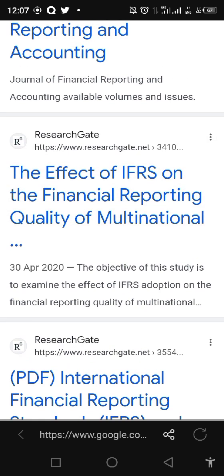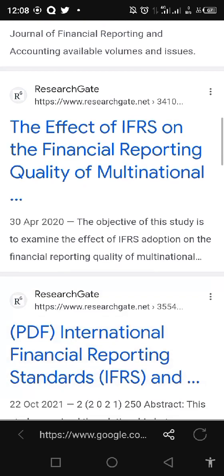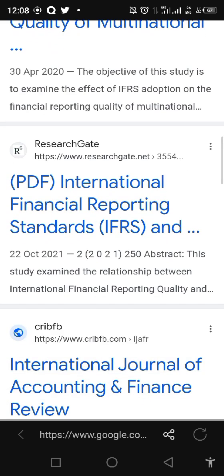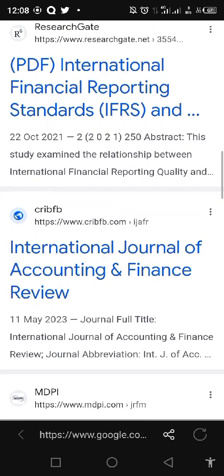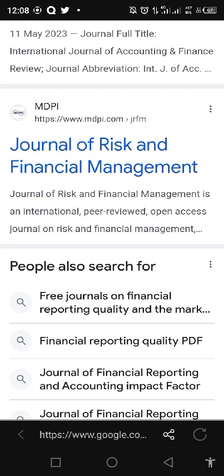You see, IFRS is International Financial Reporting Standard. It is not a variable in our topic. So instead of clicking on this, I will just pass it by, because even though it says financial reporting quality of multinational firms, I don't need it because IFRS is the variable, so it's not within what I needed. So I'm not going to download this. There you see, it's bringing out International Financial Reporting Standard. You see, all these things, I do not like them. International Journal on Accounting, Journal of Risk and Financial Management.